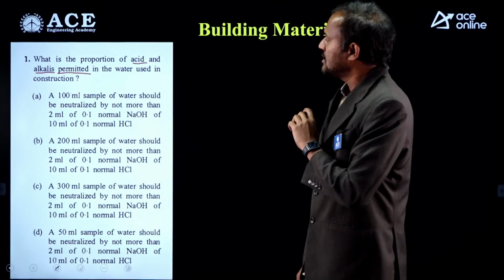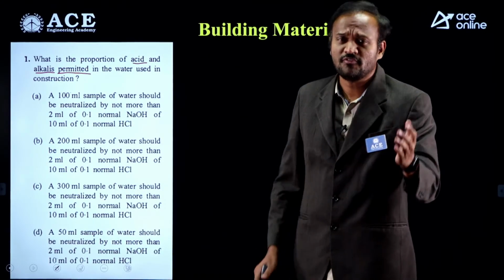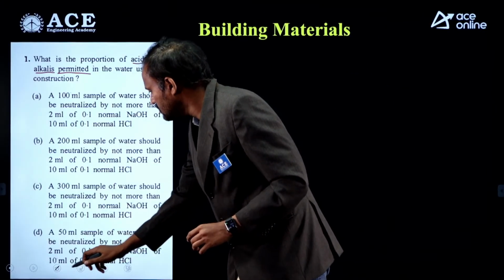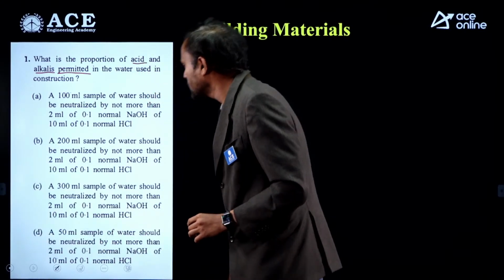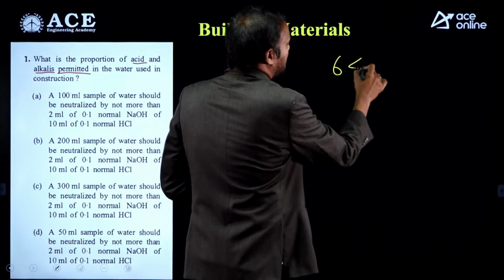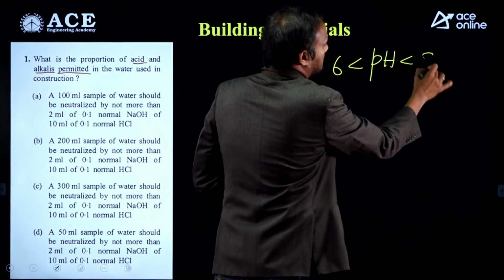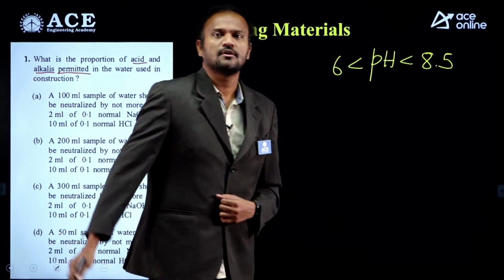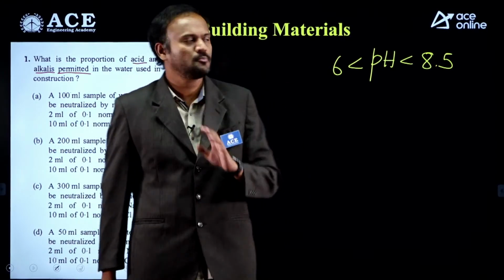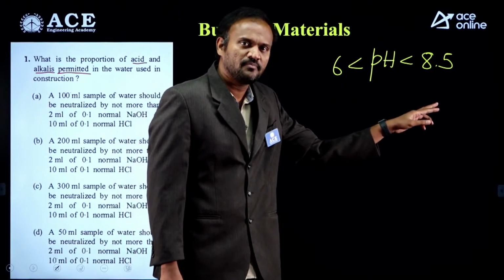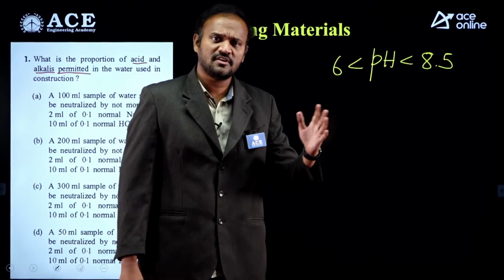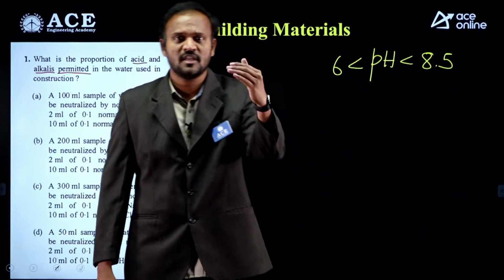Regarding this, IS 456 says that you need water with a certain pH range. For construction work, the pH value of water should be in the range of 6 to 8.5. That is, it should not be too acidic. Less than 6, it is too acidic. More than 8.5, it is very basic.